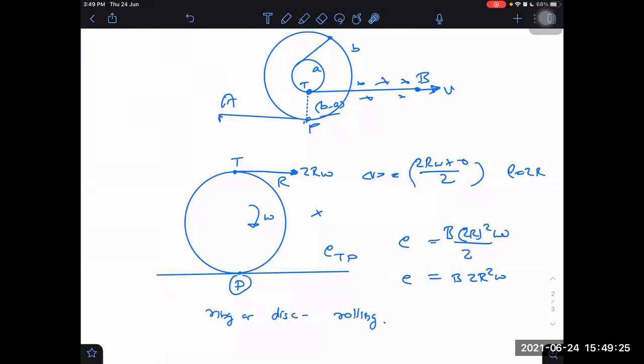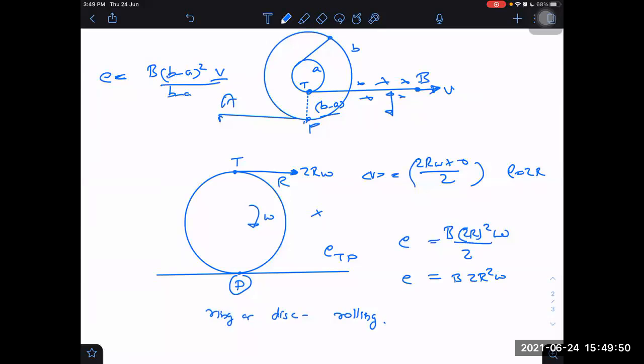Yes, sir. Then what would be the net EMF produced? EMF is coming out to be, if you understood it right, B into (B minus A) square omega by 2, where omega will be V upon (B minus A).